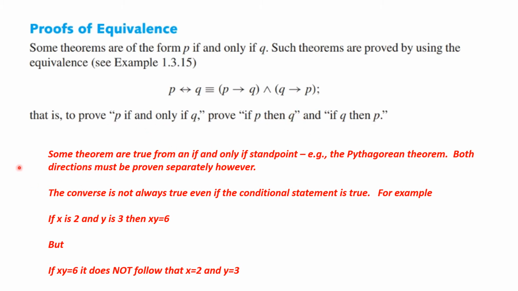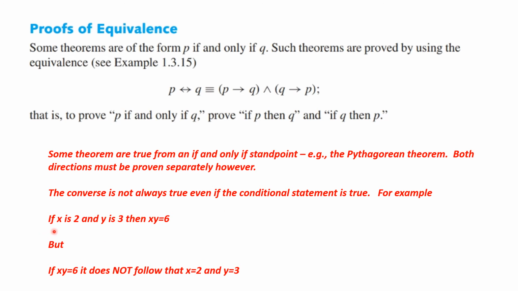Now some theorems are true from an if and only if standpoint. For example, the Pythagorean theorem. If c squared equals a squared plus b squared, then the triangle is a right triangle. And if it's a right triangle, c squared equals a squared plus b squared. So that goes both ways. But both directions must be proven separately.